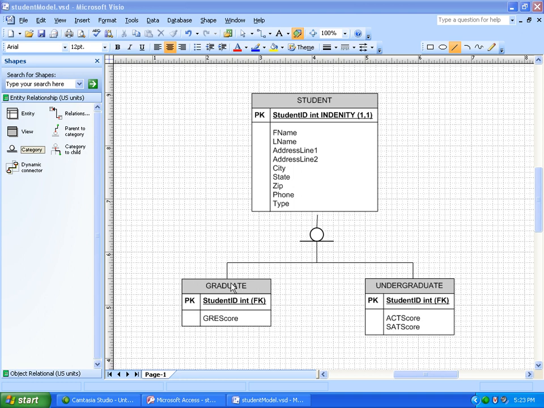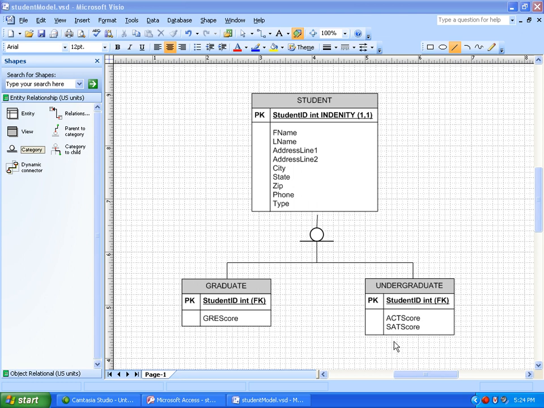So we have graduate and undergraduate subtypes, and you'll notice, first of all, the subtype tables are much smaller. That's because the only thing that is unique to a graduate student is going to be in this table. Whatever's unique to an undergraduate student will be in this table. And I just want to underscore the fact that each square in a supertype-subtype relationship translates to a table in your database.